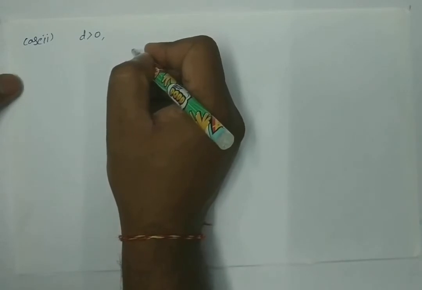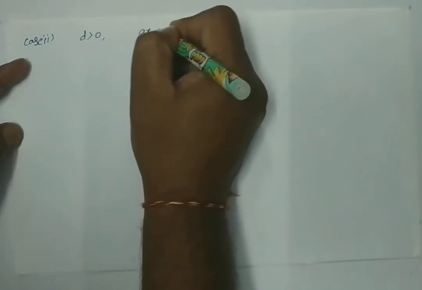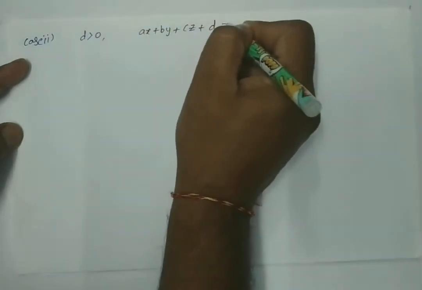Now let us discuss the second case. What is the second case? Suppose d is greater than 0. Already we know that the general equation of a plane is given by ax plus by plus cz plus d is equal to 0.